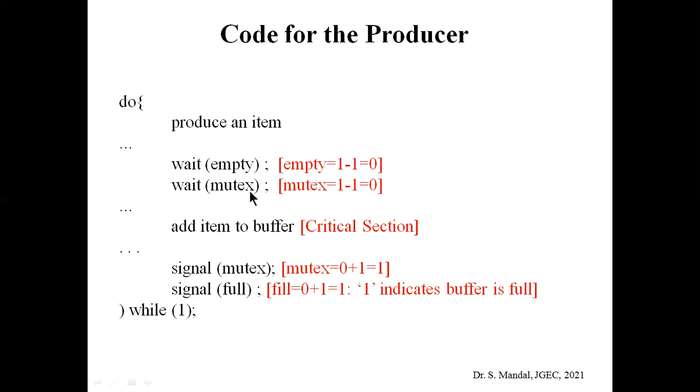After that, either the consumer process can be called, or the producer process can be repeated. Just remember this point: the value of the full semaphore being 1 indicates that the buffer is full, and that means the consumer process can be called. So this is the pseudocode for the producer.